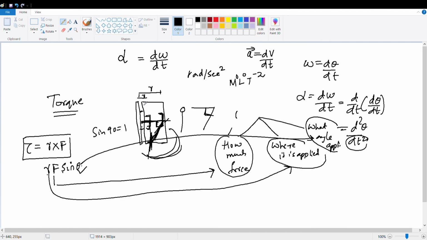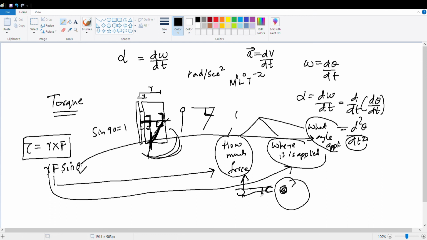So the torque is nothing but the force acting in a rotational motion. You can have multiple examples, like a lever. If you want to remove a wheel, what have you seen the mechanic do? The mechanic will get some kind of wrench, and he will put it on and apply the maximum force at the end. He will never apply it here.